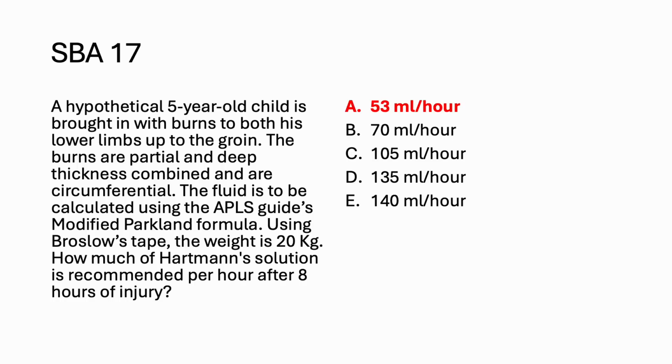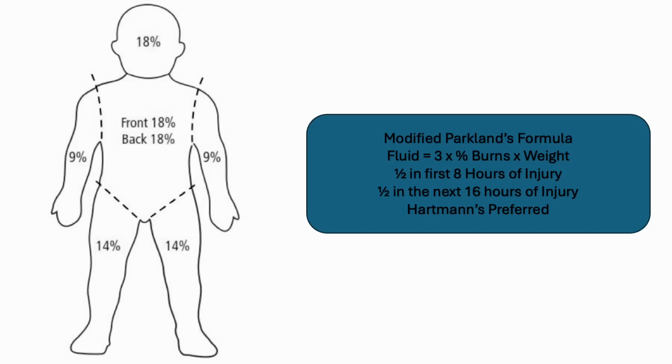They are not asking that, they are asking what is to be given in the next 16 hours. So 840 in 16 hours, if you divide 840 by 16, it comes to 53 ml per hour. That's the modified rule of 9 for the pediatric age group and modified Parkland's formula. And remember, Hartmann's is preferred.